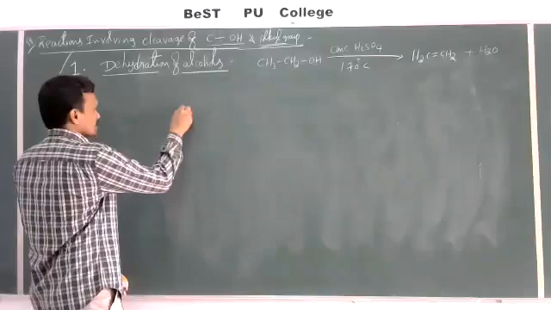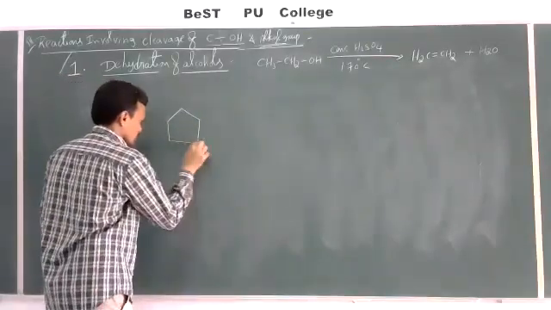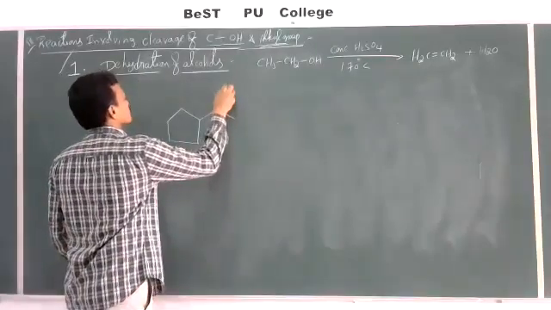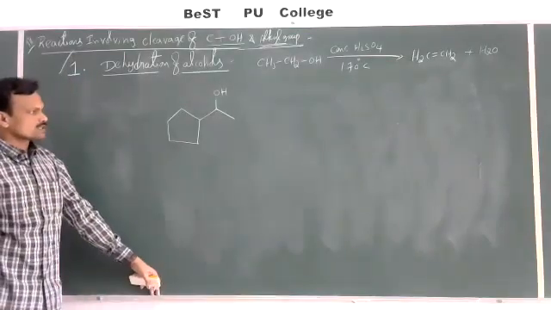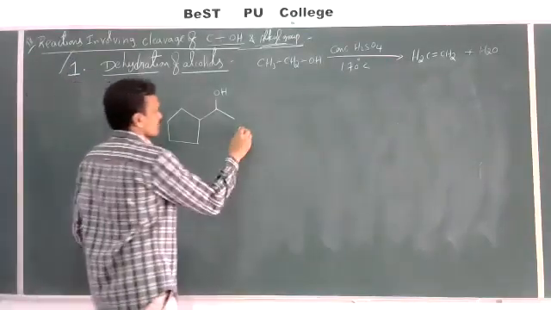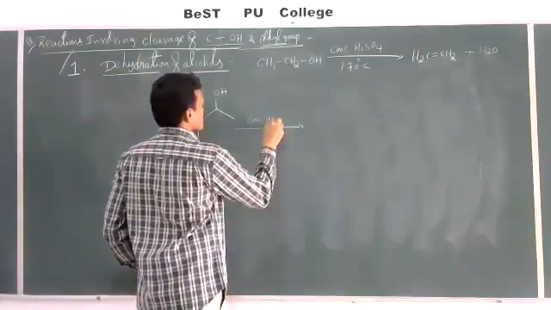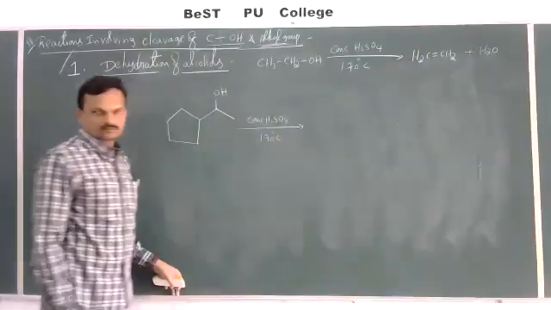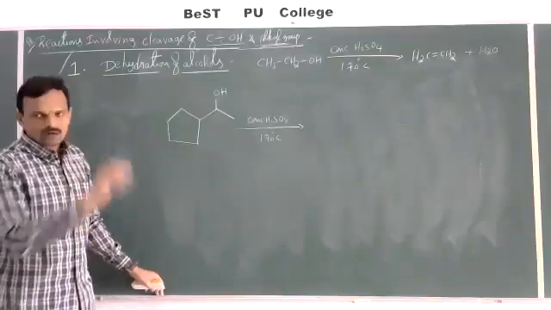A simple example I'll take here. This is a reactant. This is allowed to react with concentrated H2SO4 at 170 degrees Celsius. Then what is the product formed?